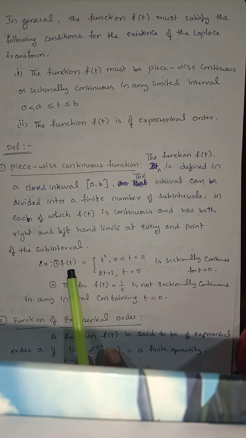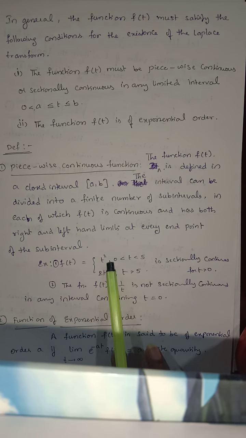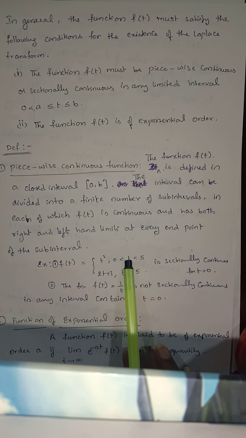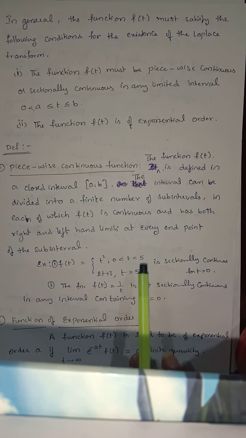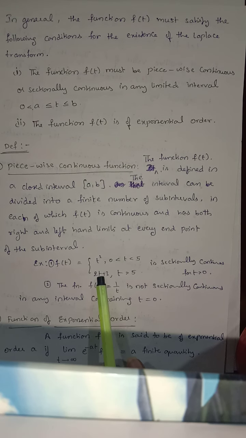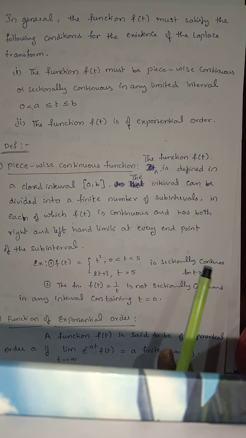Now for example, f of t is defined like this: t square, where t lies between 0 and 5, and if t lies between 0 and 5, the function value is t square. If t is greater than 5, the function value is 2t plus 3. So this is an example of a sectionally continuous function for t greater than 0.